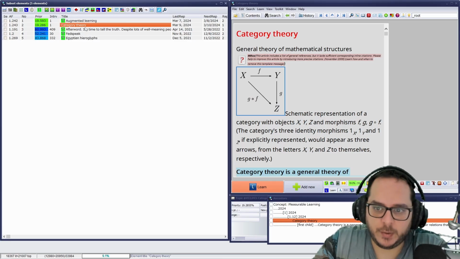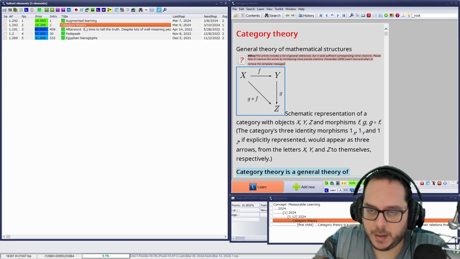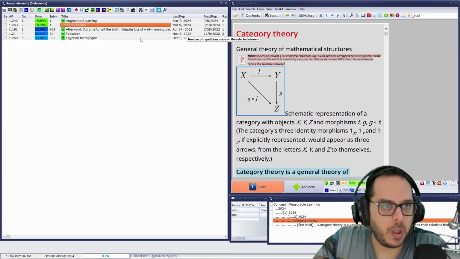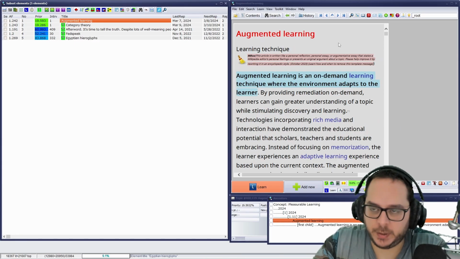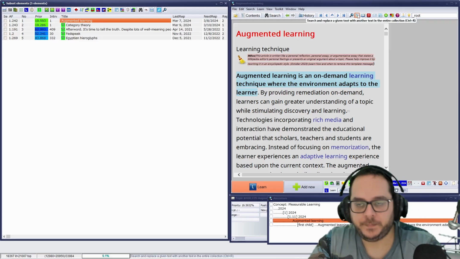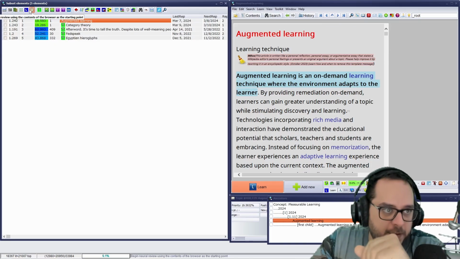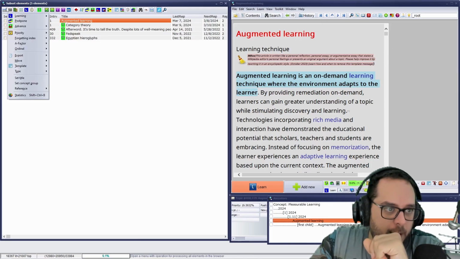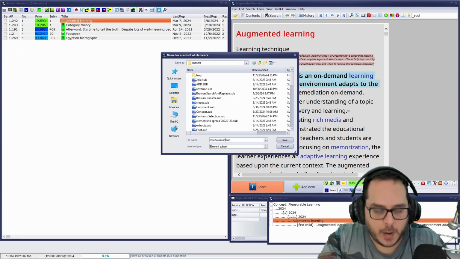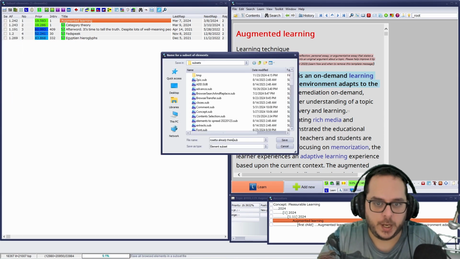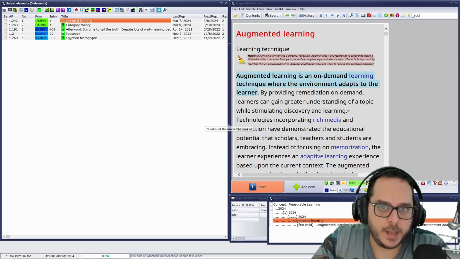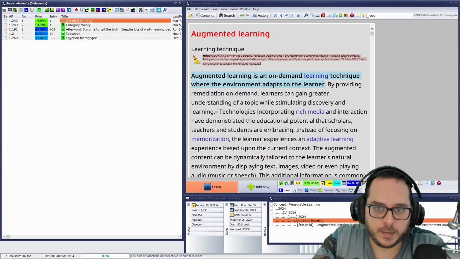Category theory, that looks like math. Okay. I imported this year. And augmented learning, I'm also interested. What's the relationship here? Okay, I have those 5. Just in case, I will save the contents in a subset in case I mess up. I will call it Rosetta, already there, in case I lose it for whatever reason. So then I will search where it is.